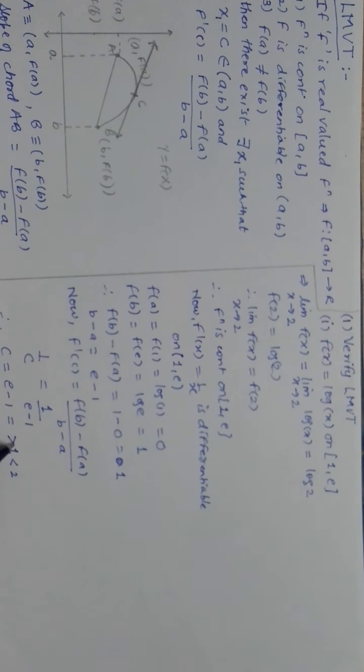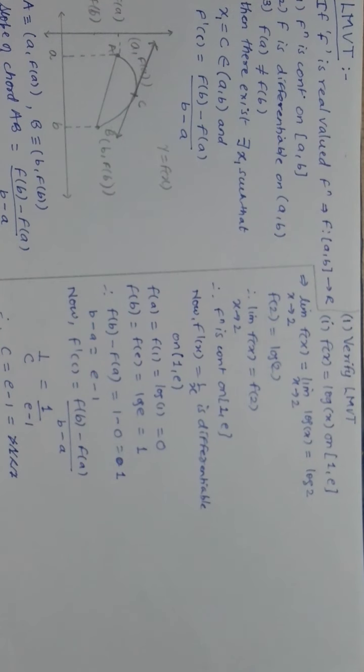So I will say here, that instead of writing it like this, therefore c value is such which is greater than 1, because e is 2.718 around, minus 1 is equal to 1.718, so it is greater than 1 but less than 2, right?